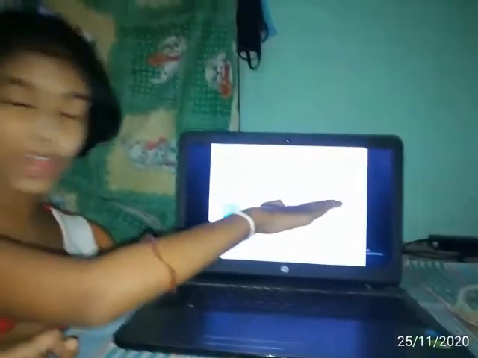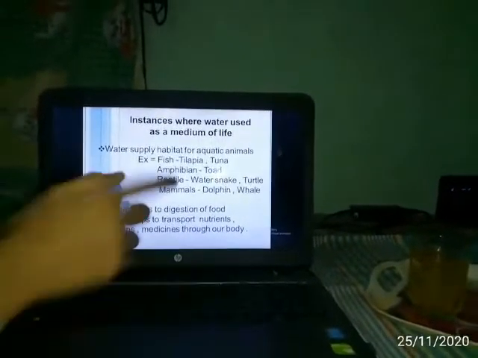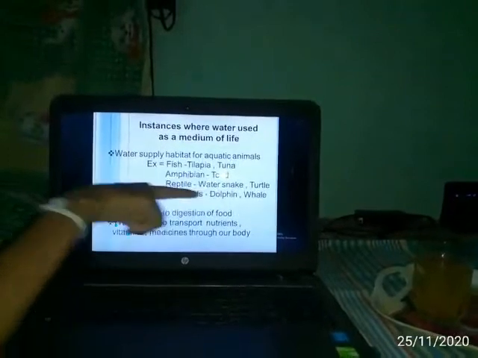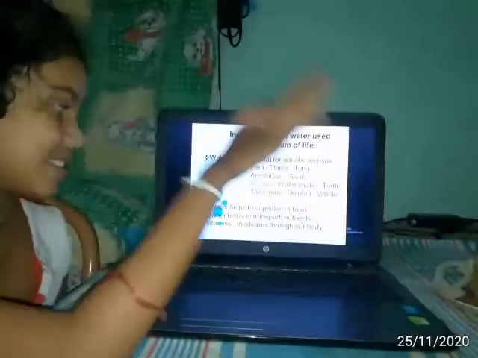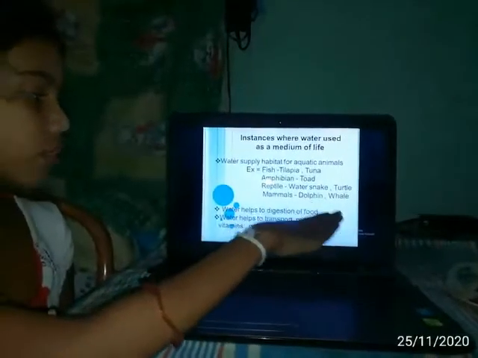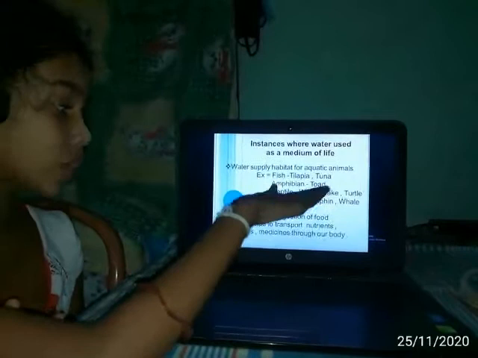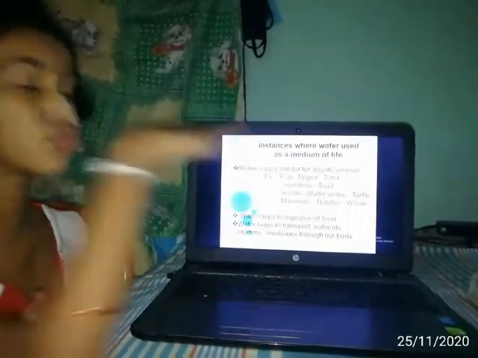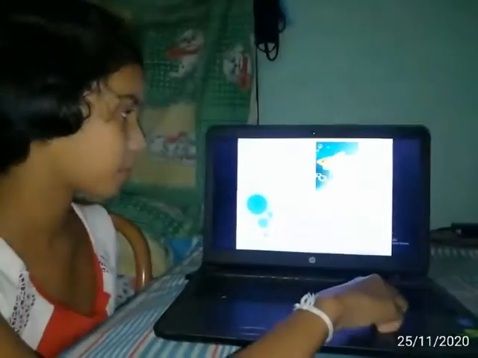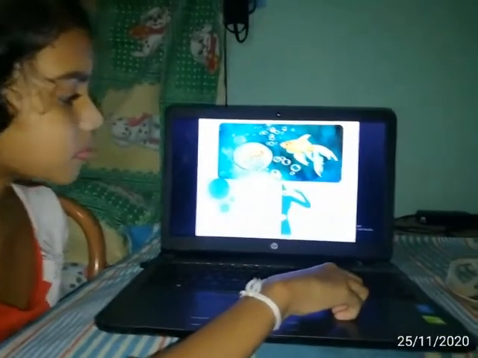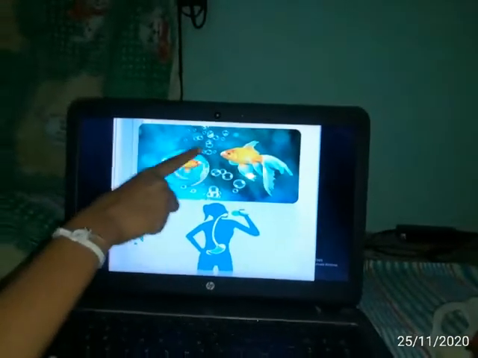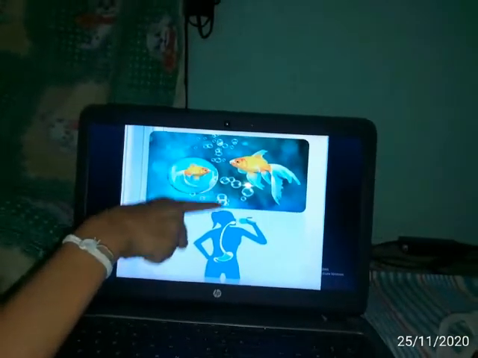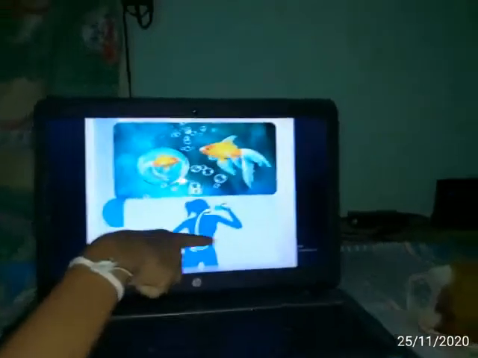Water supplies habitat for aquatic animals, fish such as tilapia and tuna, whales, amphibians such as toads, reptiles such as water snakes and tortoises, and mammals such as dolphins and whales. Water helps digest food. Water helps to transport nutrition, vitamins, and minerals through our body. You can see these instances where water is used as the medium of life. This is our digestion process.